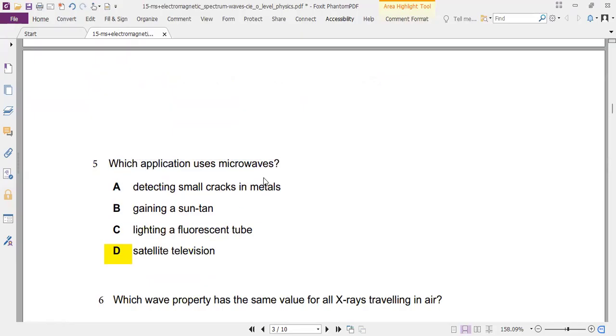Satellite TV uses microwaves. Let's see why we're rejecting A, B, and C. Microwaves are not used in detecting cracks because we use X-rays for this. For gaining a suntan, we use UV. And lighting a fluorescent tube, we use UV. All three are rejected. And we are doing these questions after a good revision of the electromagnetic spectrum and the applications where they are used.